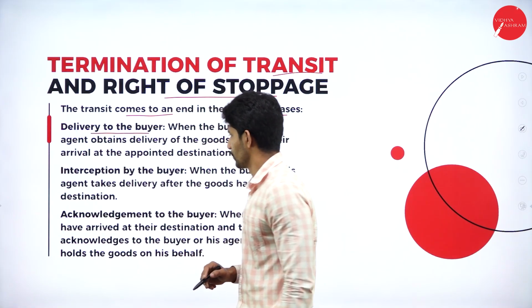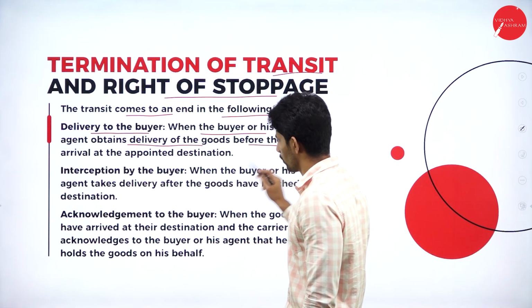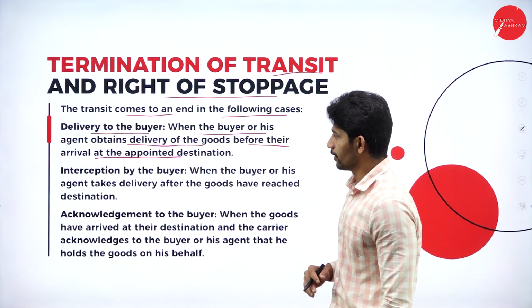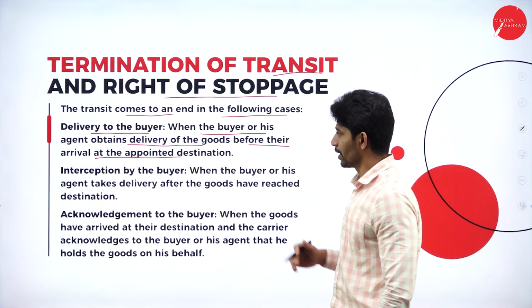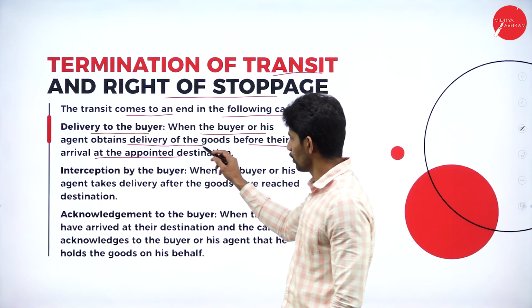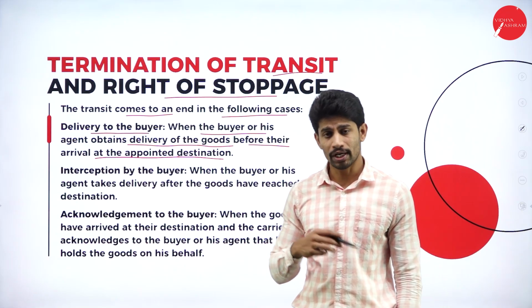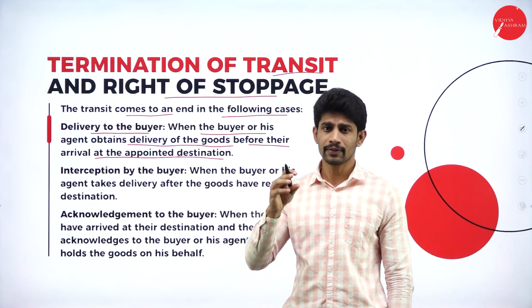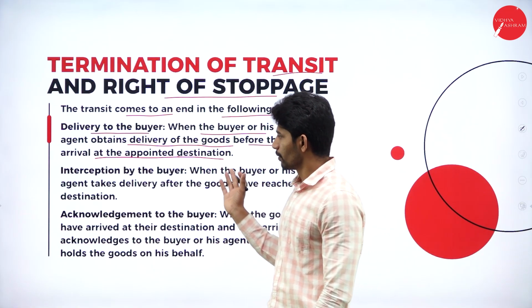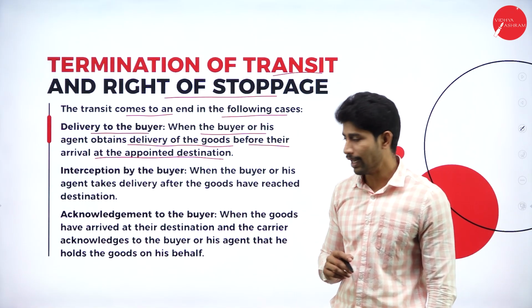Delivery to the buyer. Yes, when the buyer or his agent obtains delivery of the goods before their arrival at the appointed destination. So here delivery to the buyer is nothing but when the buyer or his agent obtains delivery of the goods before their arrival at the appointed destination. So whatever destination is given to the buyer or the buyer's agent, if the goods are received before the arrival time, then the termination of transit will occur.